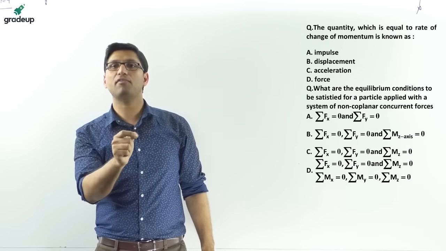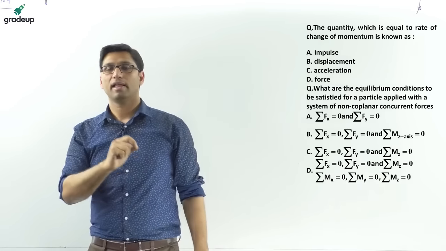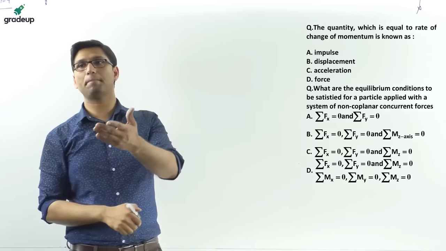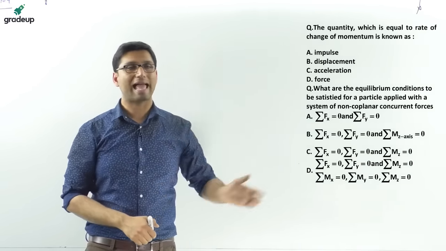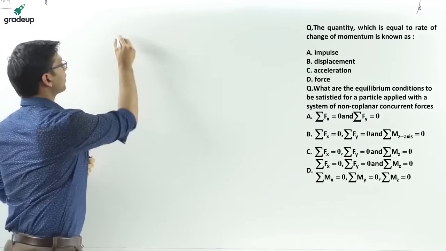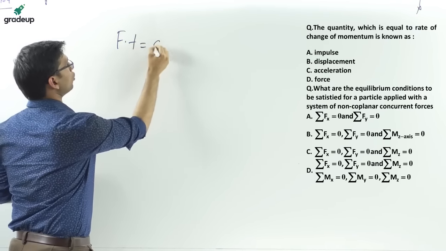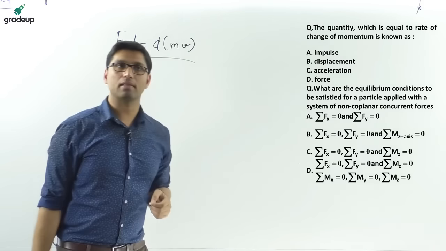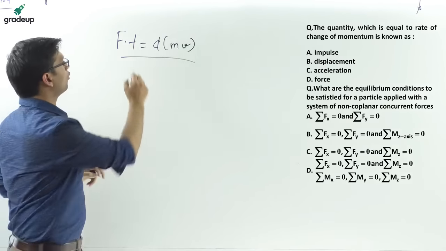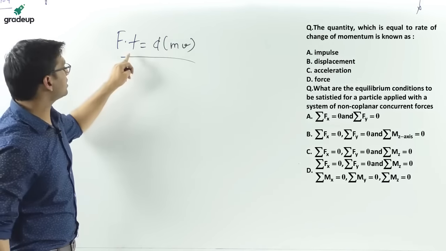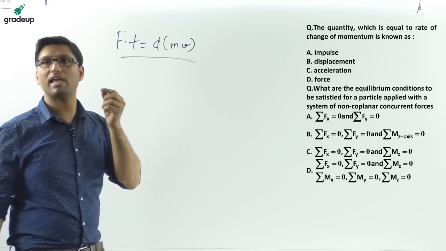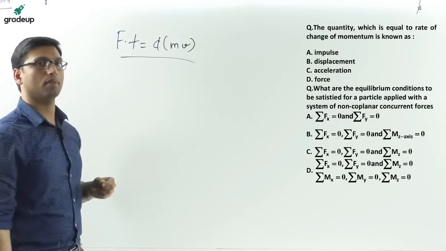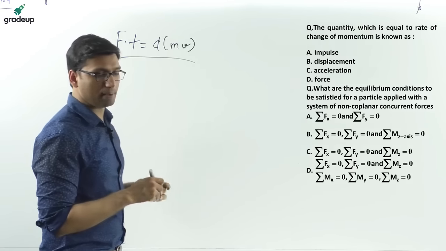So when force is applied for a very small time interval, it is called impulse. The momentum impulse principle says F into dt is equal to d(mv). F into t is the impulse, the product of force into a very, very small time, infinitely small.